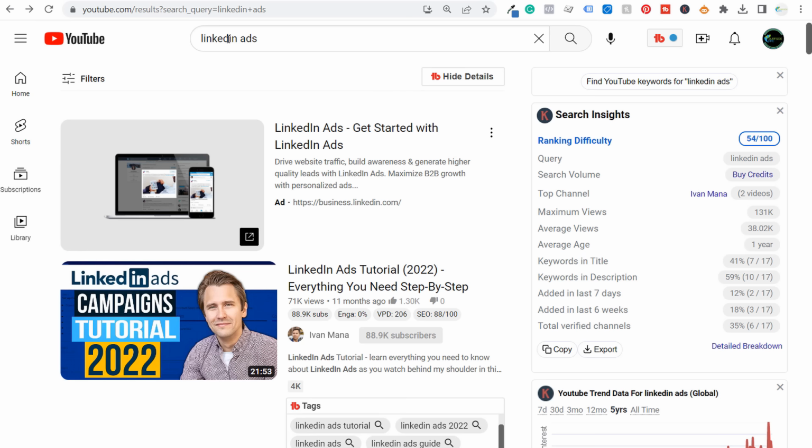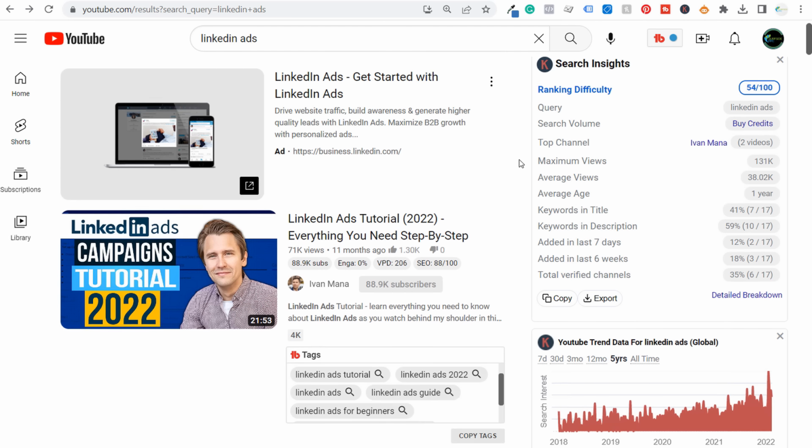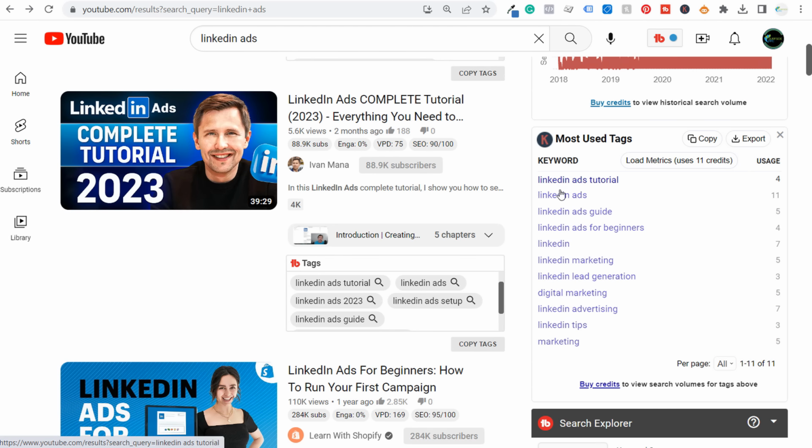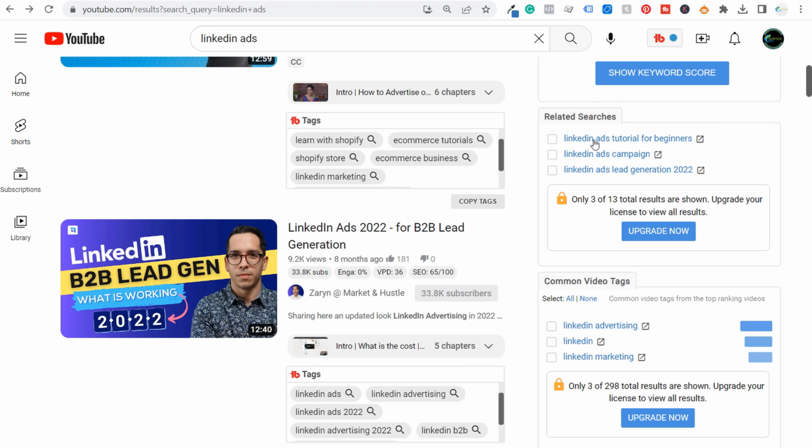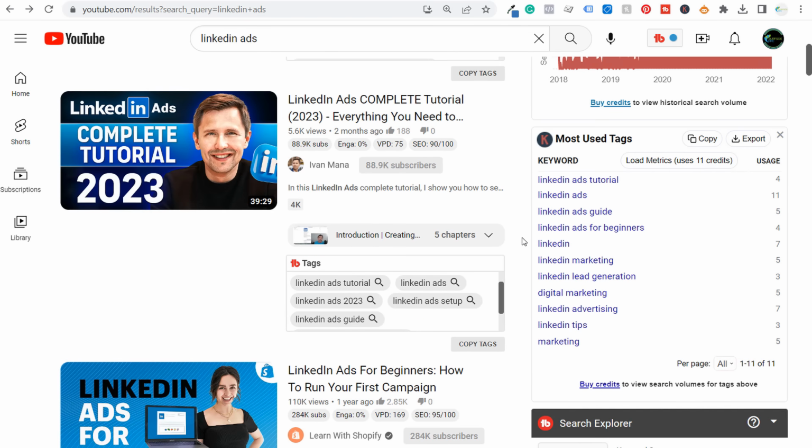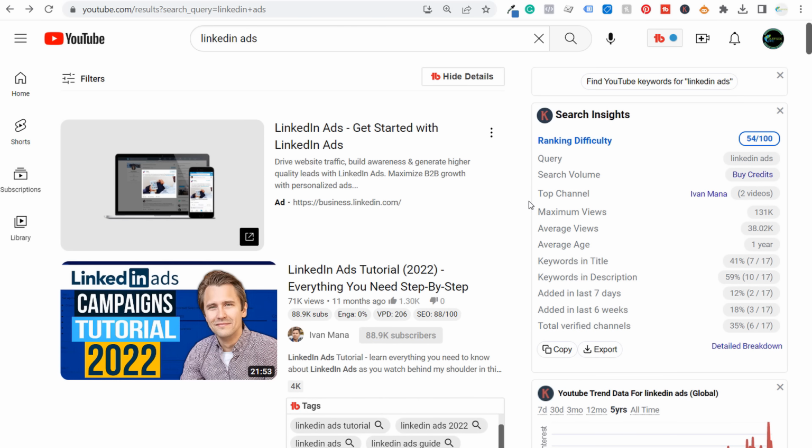And you can see here, I have LinkedIn ads searched. As we scroll down, they have some different most used tags here as well. This didn't pop up before, but now we have some most used tags for some of the different videos here. Keep scrolling down, same thing, 3 different related searches, 3 different common video tags. So we can get a bunch of different ideas just by installing Keywords Everywhere.